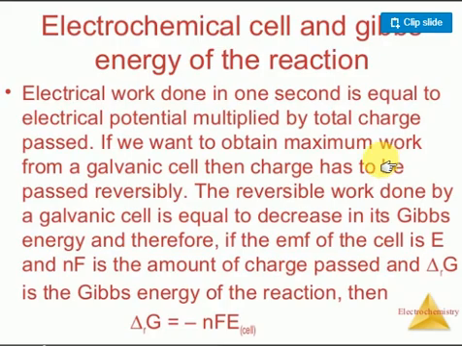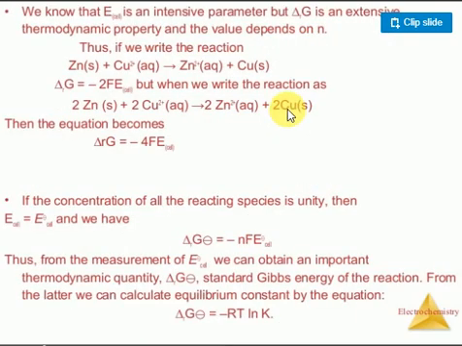Here n stands for the number of electrons gained or lost; for zinc, Zn2+, we mention 2 electrons. F is nothing but 96,500 coulombs. E cell is how much potential is generated. If you are measuring the electrode potential at standard conditions, we write delta G naught is equal to minus nFE naught. So this value we can calculate.